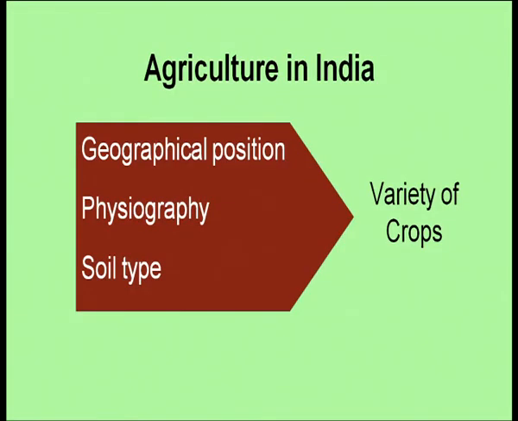Some areas have alluvial soil, some have laterite soil, some have mountainous soil. In the last lesson we also discussed about soils. Then we have black soil, red soil. All these types of soil, they also help us in growing variety of crops that we have in India. So, we have advantageous position because of these three reasons.